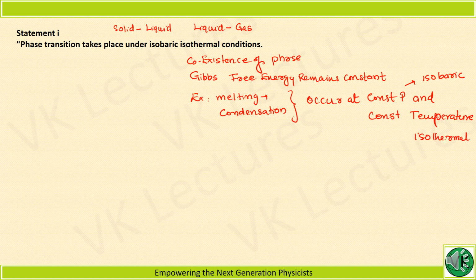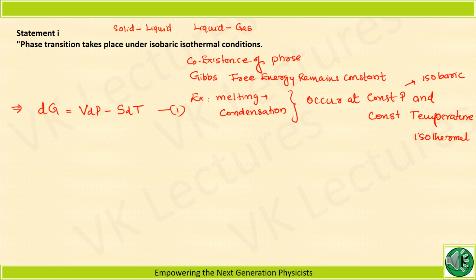Okay, now let's write the formula, that is dG, the change in Gibbs free energy, is equal to VdP minus SdT. This is the formula that we need to understand for phase transition.